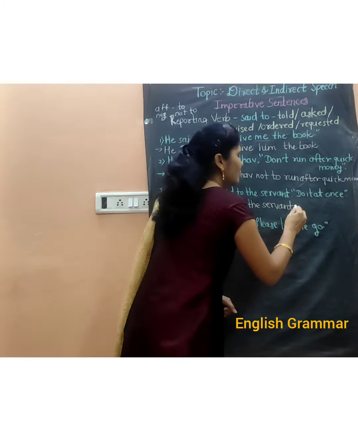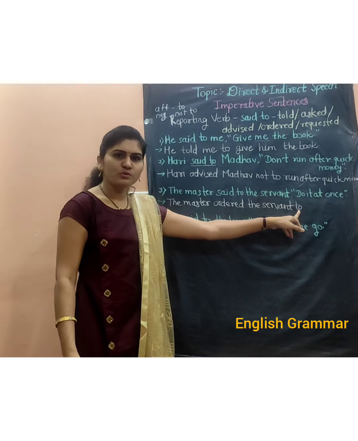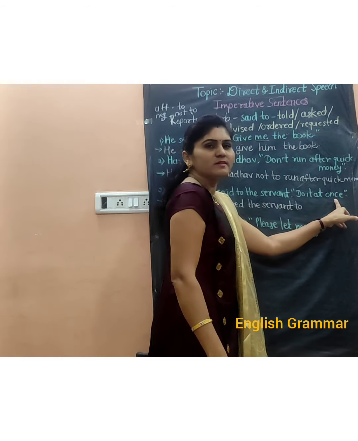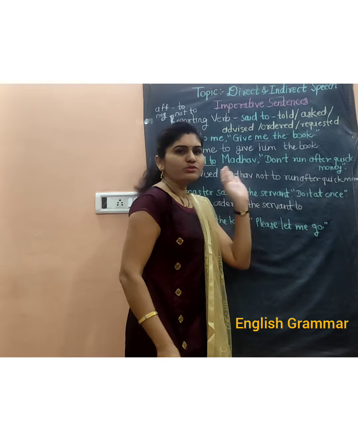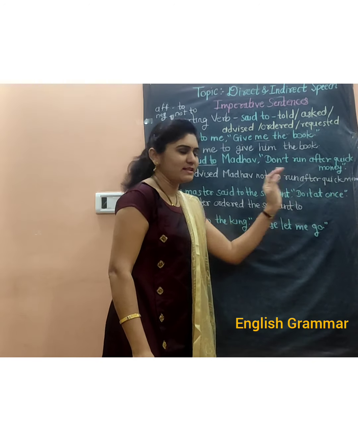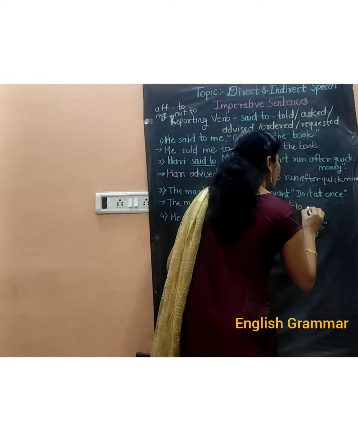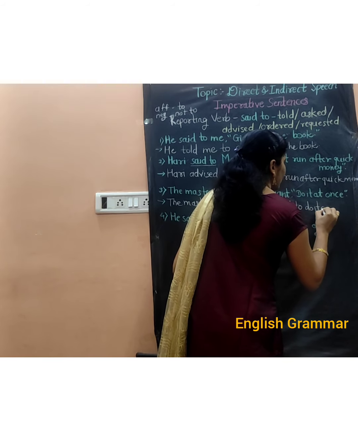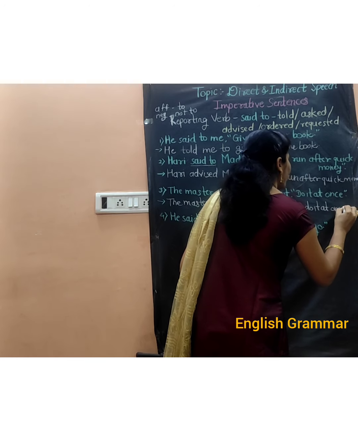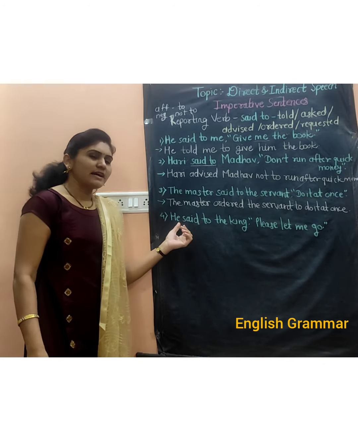Then before the main verb, we will use to. Then we will write the sentence given in inverted commas, but we have to remove the inverted commas while converting into indirect speech. To do it at once. So it's very easy. Let's see the last sentence.